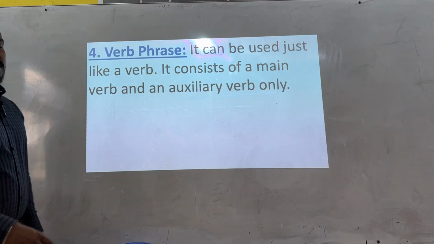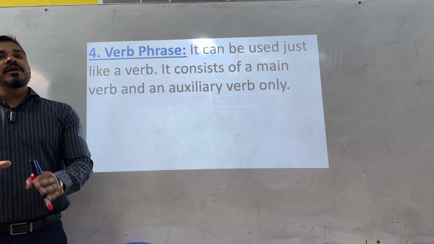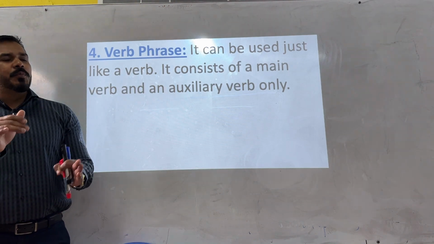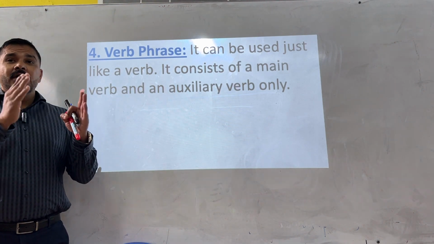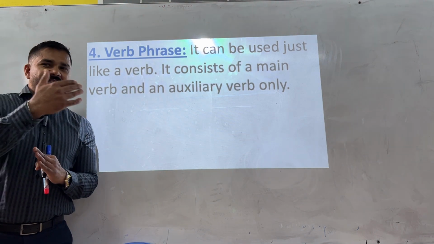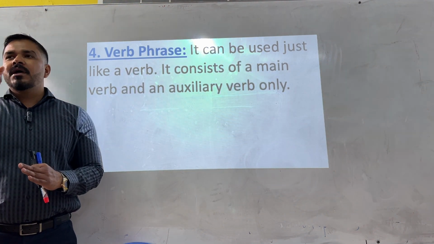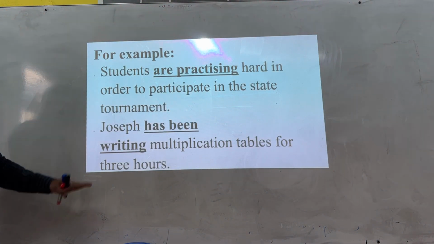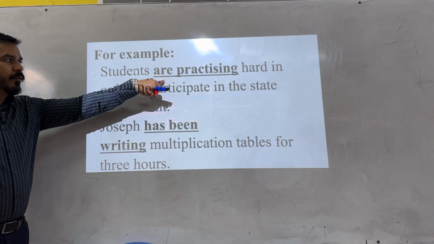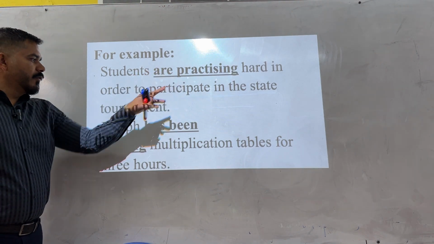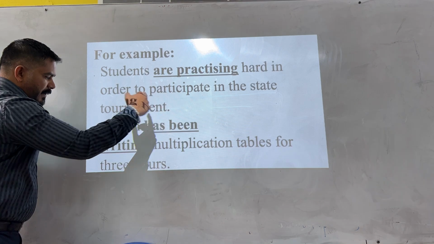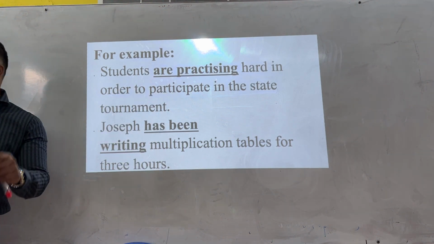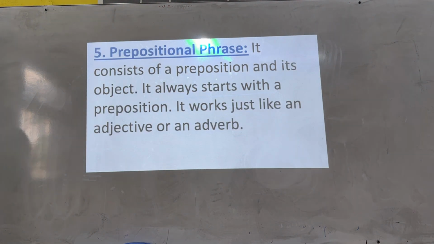Verb phrase, guys. This is the easiest phrase. It has only verbs. You cannot put any other word with a verb phrase. Whenever you want to combine them, join them, or identify the verb phrase in a sentence, you need to underline or circle just the verbs. Okay. See here in all of these examples, the underlined words are verbs. Helping verb, main verb. Helping verb, again helping verb, main verb. So a verb phrase only makes combination with verbs and it functions like a verb.